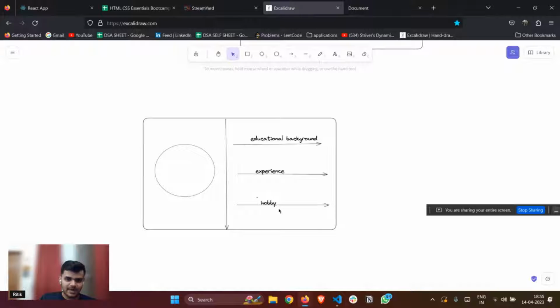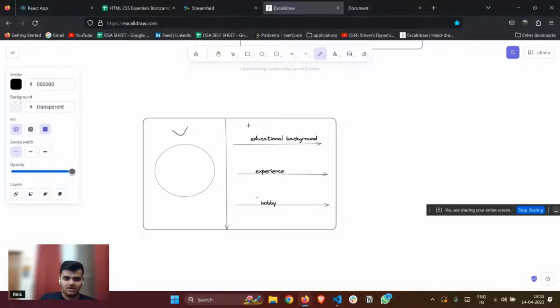So in this case, we'll be applying column. If we want to, we can add flexbox here as well. But for this part, this part, this one and this one, we'll be using row.